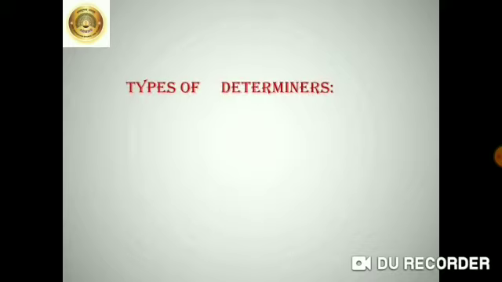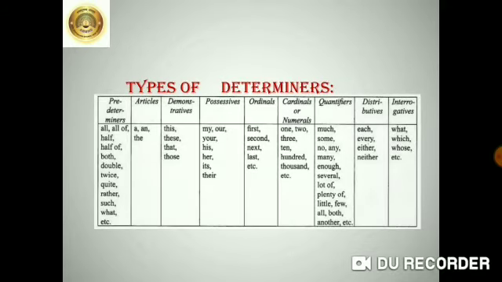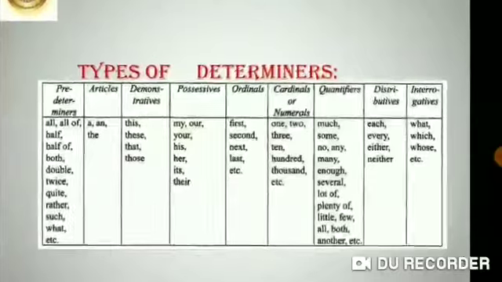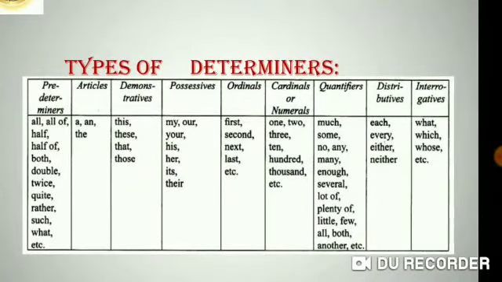Now let's see the types of determiners. Students, I have made a table for you all. We have in the table predeterminers, articles, demonstratives, possessive, ordinals, cardinals or numerals, quantifiers, distributive and interrogatives. In each column there are words related to it. Now predeterminers: all of, half of, both, double, twice, quite, rather, such and what.